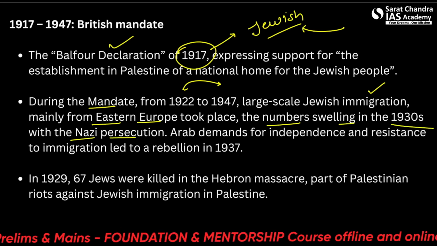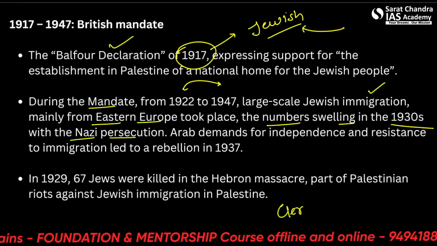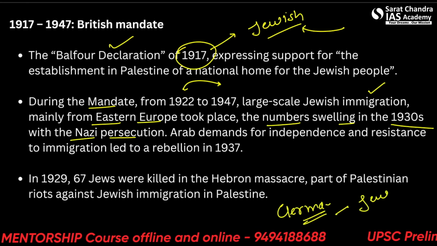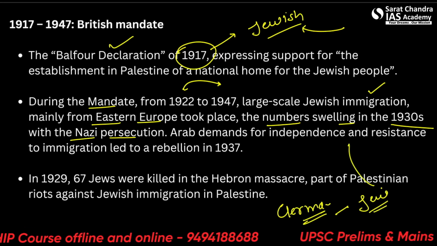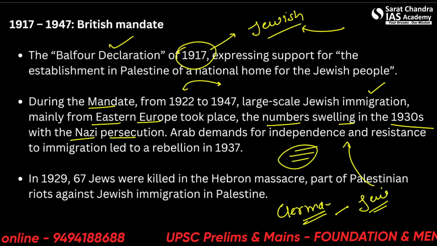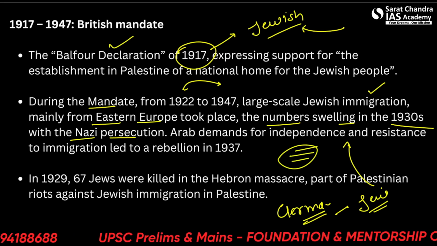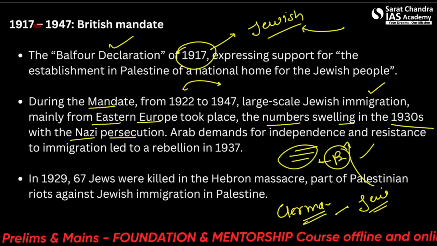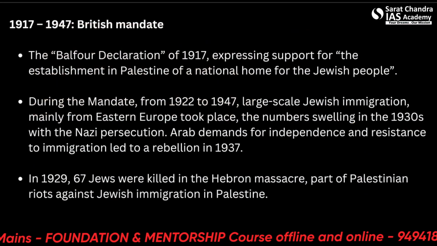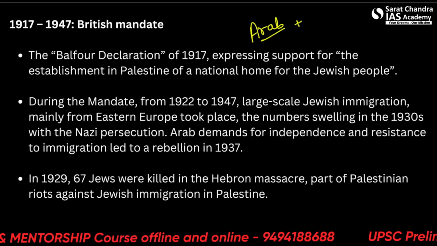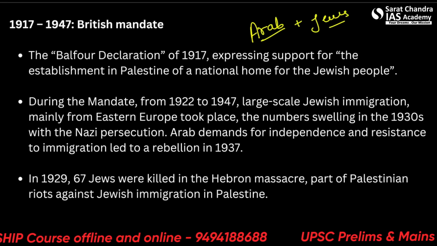That means Germany was actively killing the Jews in the Holocaust, and that also increased the immigration. They had nowhere to go and they wanted a home for themselves. So, under the support of Britain, they came back to Palestine, where some Arab people were already living. So there were conflicts between these Jews and Arabs.